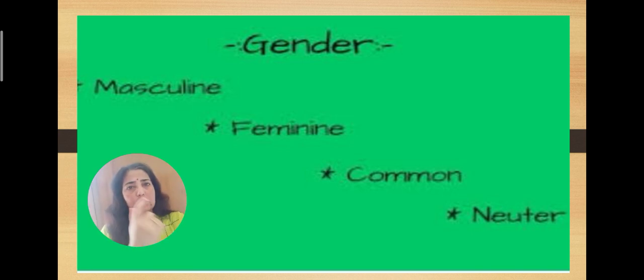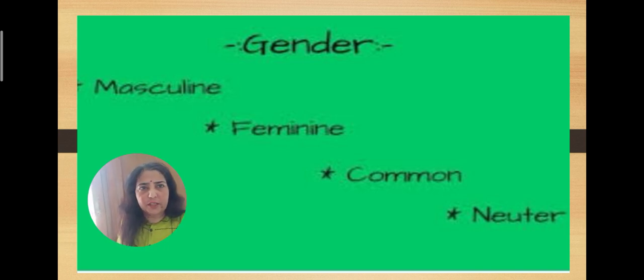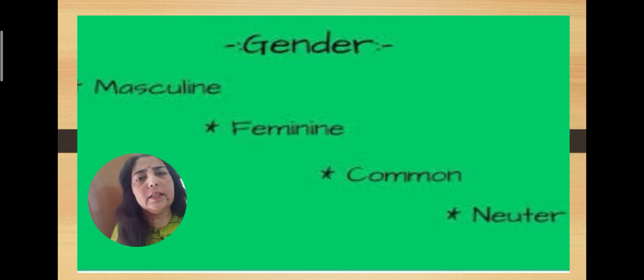One is masculine. You are pretty well aware of these words: masculine gender or the male gender, feminine gender or the female gender, or common gender, which is common to both males as well as females. It can be used for both. Neuter gender is that gender which does not have any gender actually. It does not refer to any male or female. It is a non-living thing. So let us quickly do them in detail.